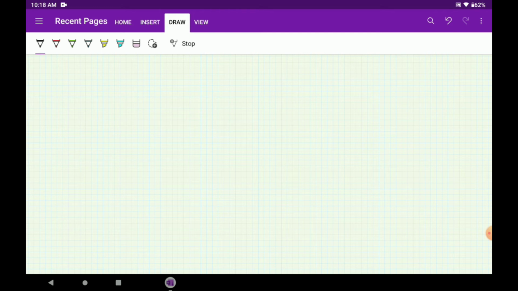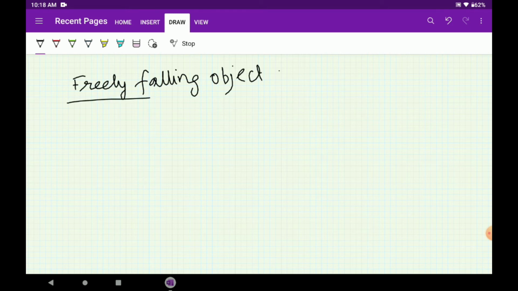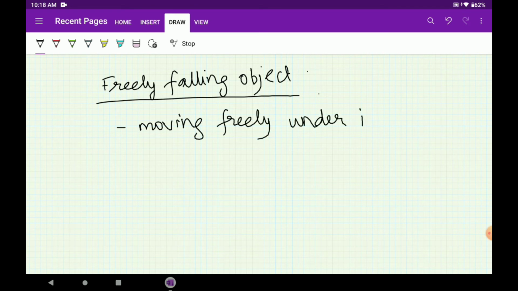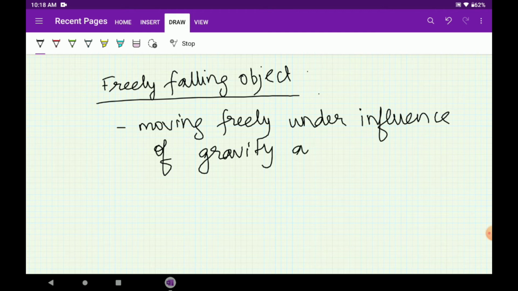So first we will learn what a freely falling object is. A freely falling object is any object moving freely under the influence of gravity alone. Regardless of its initial motion, it is moving just under the influence of gravity.